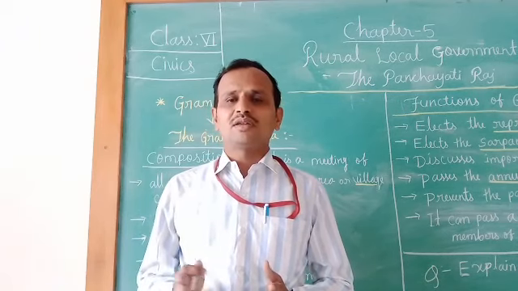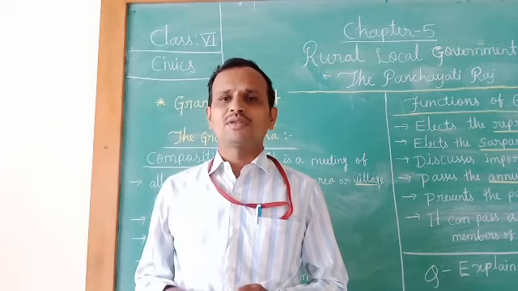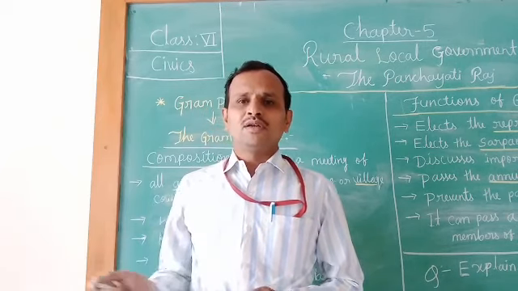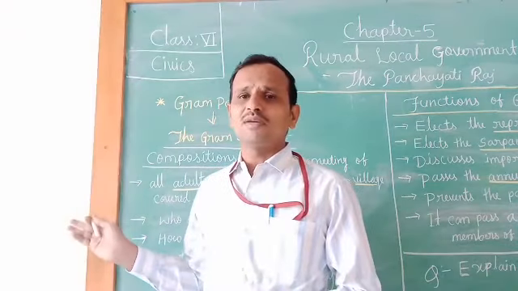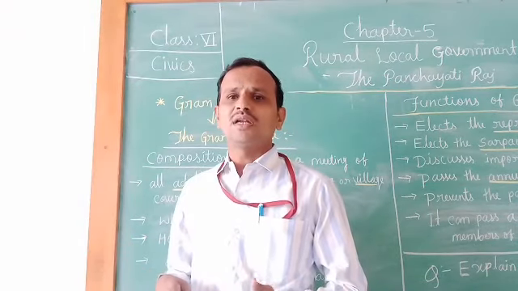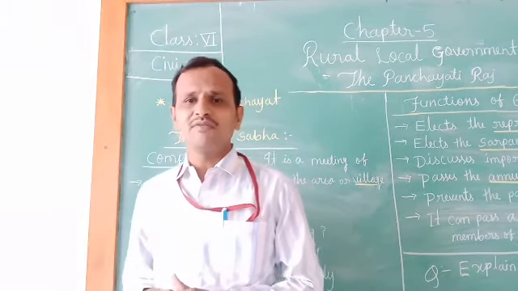In our last class we have already discussed all these topics. Now today we discuss the next topic. You already know there are 3 levels of the Panchayati Raj system. The first is the Gram Panchayat at village level.